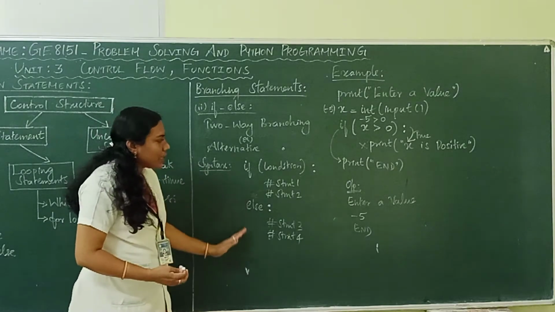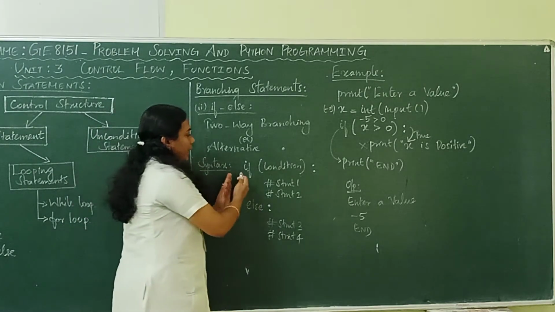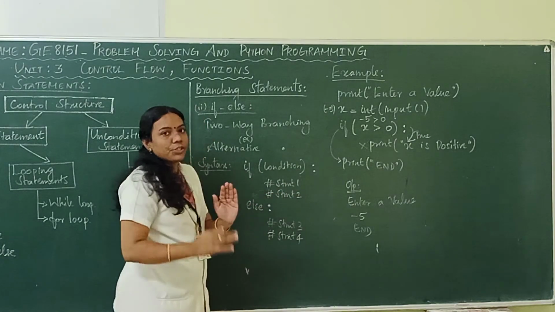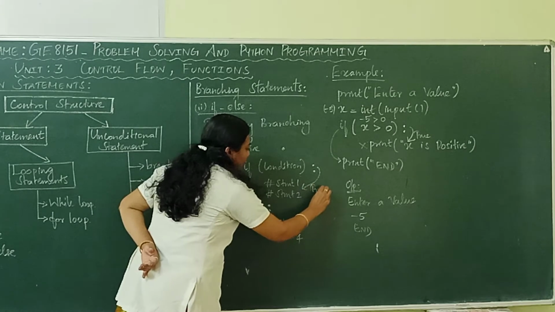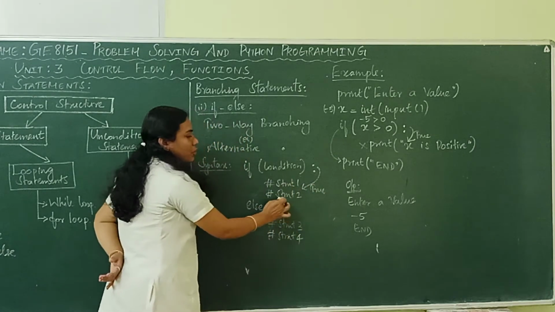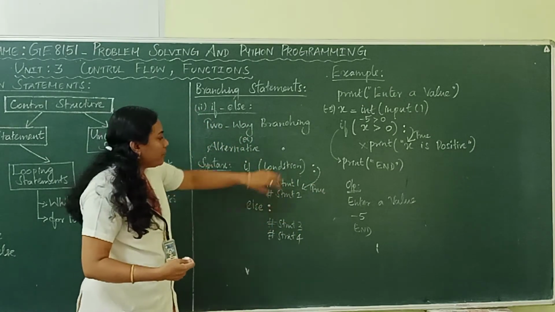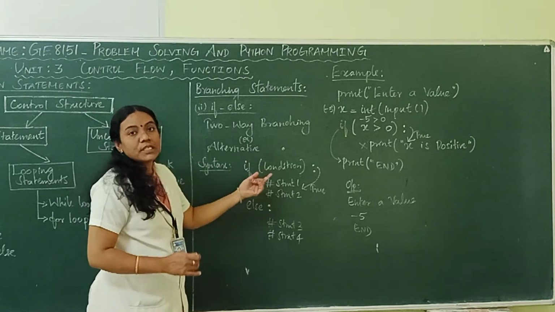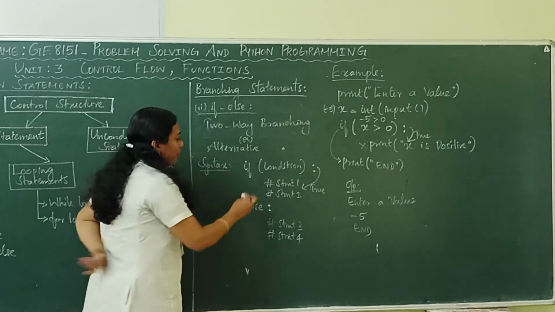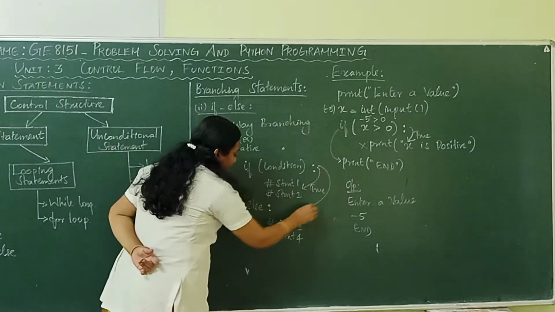The working of this if else is: if the given condition is true, the following statements, statement 1 and statement 2, will get executed. At the same time, if the given condition is false, it will automatically execute the else portion.